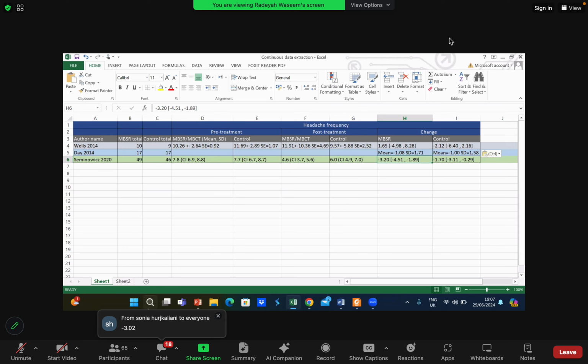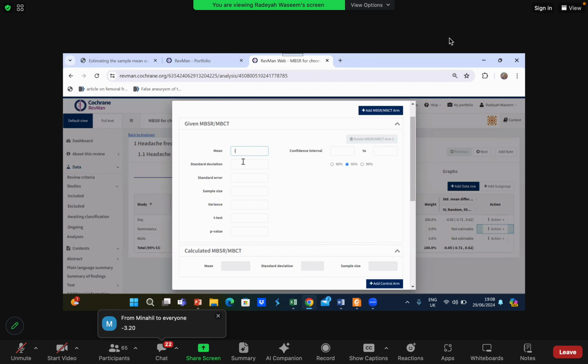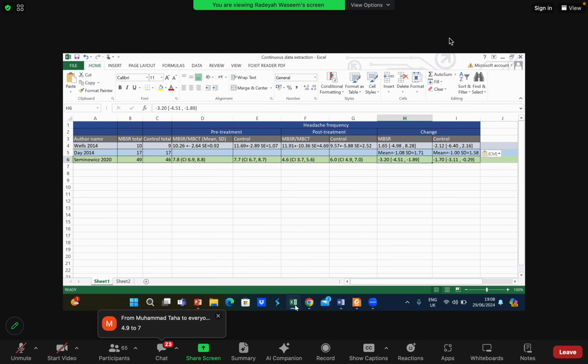Minus 3.20. Sonia, not minus 0. Okay, these are minor mistakes which you guys need to make sure that you don't make. Minus 3.20. Note the confidence interval as well, guys. Okay, minus 3.20. Now, I don't have standard deviation, I don't have standard error. I have the confidence interval. What should be the confidence interval that I add? Tell me the confidence interval, guys. Come on, quickly. It's minus 4.51 to minus 1.89. This is the confidence interval that I got.